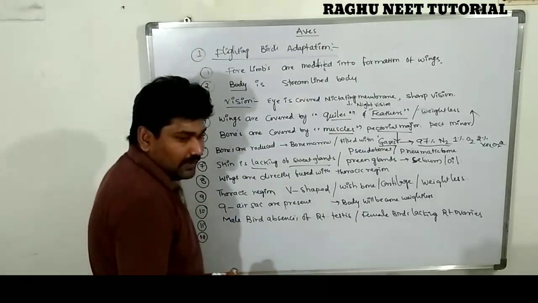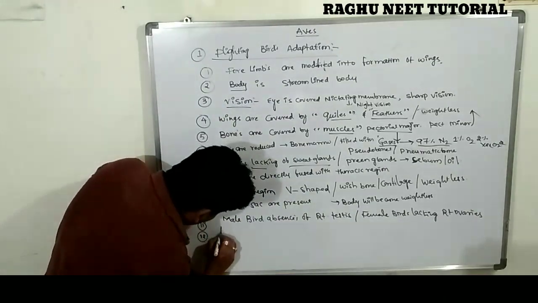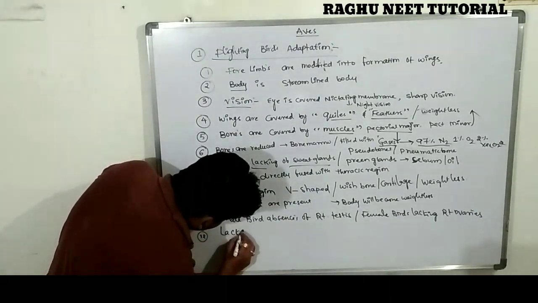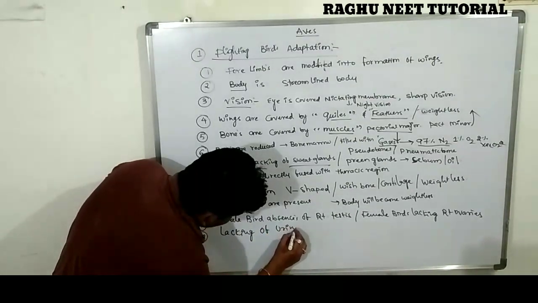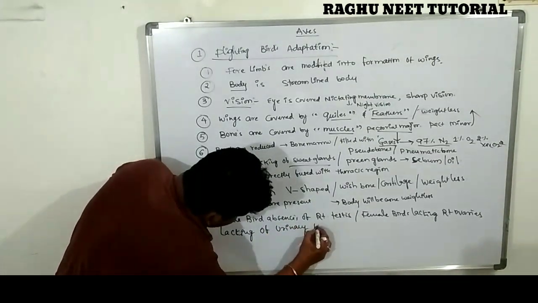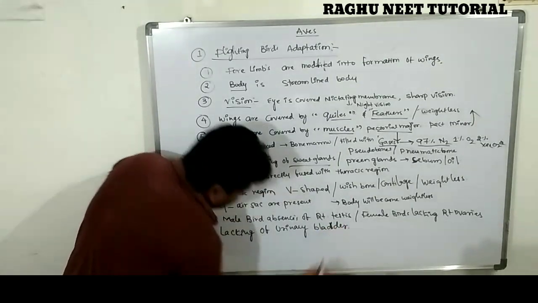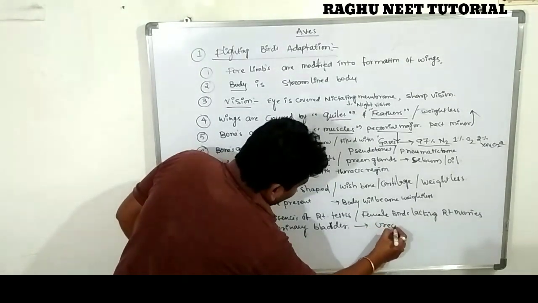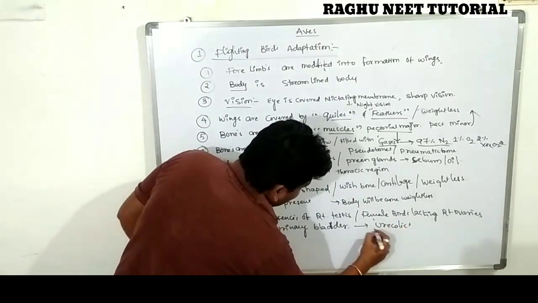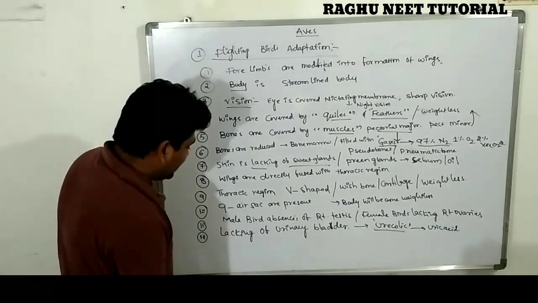Next one, the body completely lacks a urinary bladder. Clear? So there is direct excretion. Excretion is uricotelic, nothing but uric acid. This is the complete detailed information. Listen carefully. Uric acid.